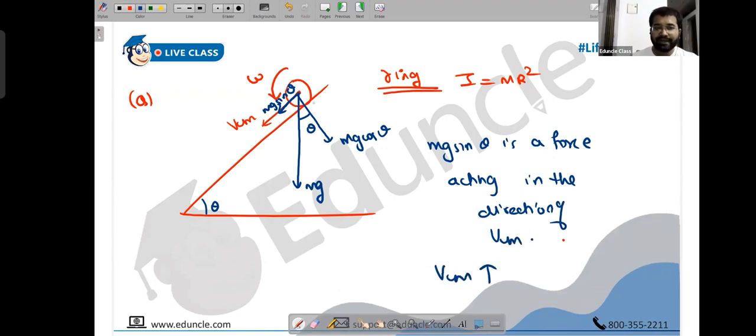Now, how will mg sin theta contribute to omega, people? No contribution. Why? It passes through the center of mass. Perfect. Mg sin theta passes through the center of mass, because of which there is no torque. Because I hope you remember, torque is F into R perpendicular.